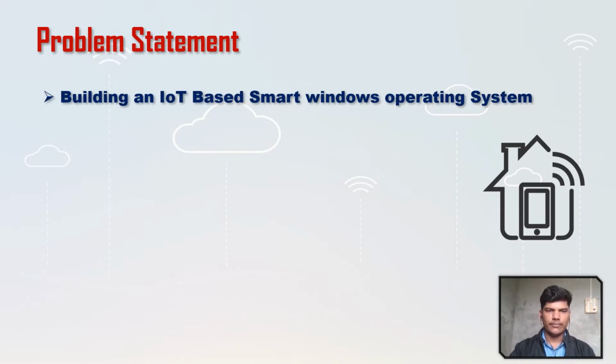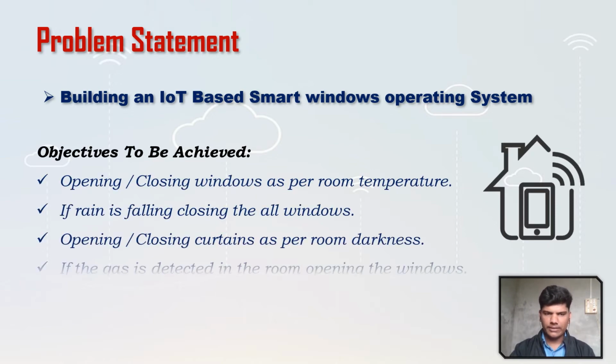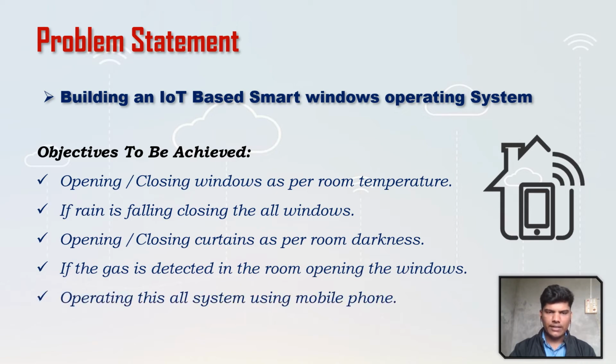Problem statement: building an IoT based smart window operating system. Objectives: first, opening and closing windows as per room temperature. Second, if rain is falling, closing all the windows. Third, opening and closing the curtains as per room darkness. Fourth, if gas is detected in the room, opening the windows. Last one is operating this whole system using the user's mobile phone.